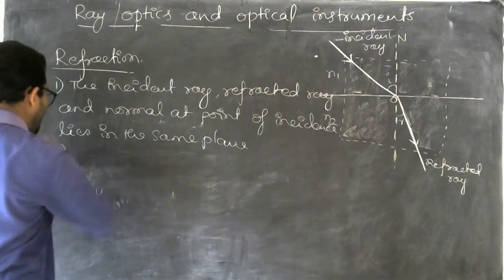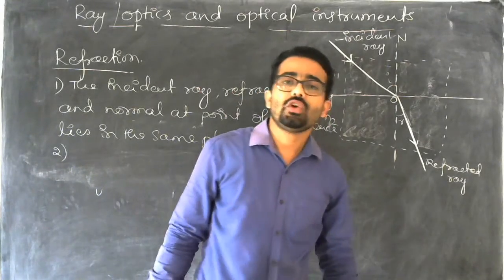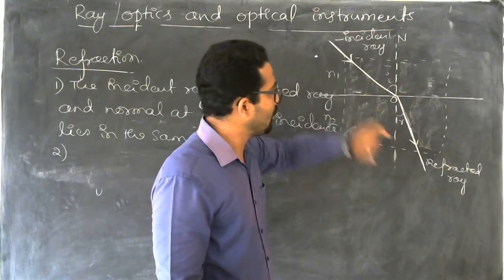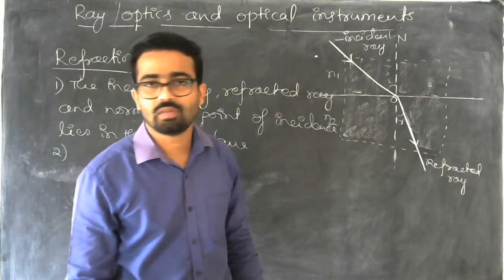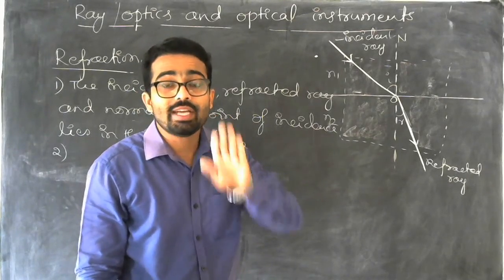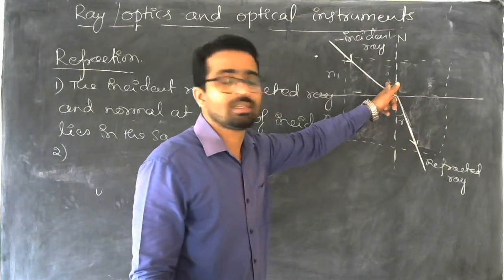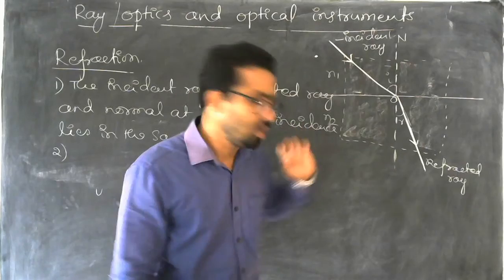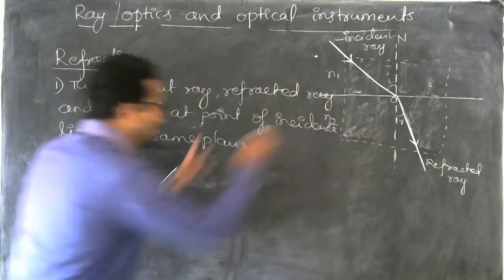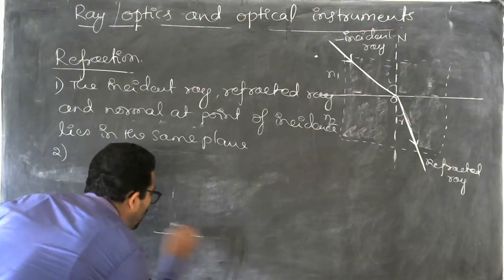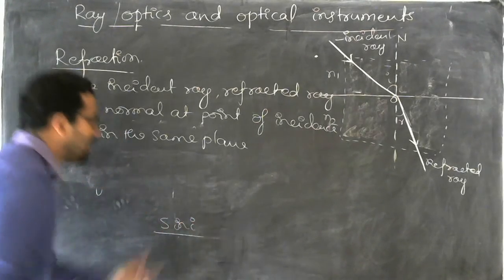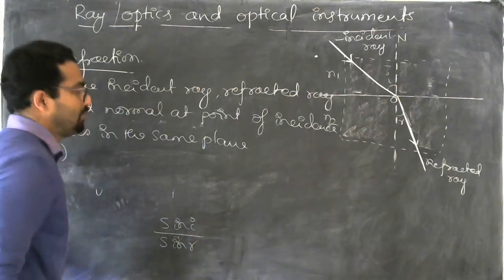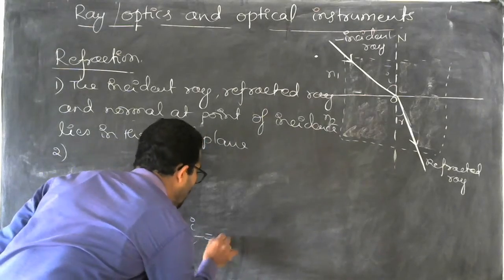So the second law states that the ratio of the sine of the angle of incidence, you know it already, this is the angle of incidence, this is the angle of refraction. So if we take the ratio of the sine of the angle of incidence to the sine of the angle of refraction, it is a constant. Let me write. According to this, what we can write is the ratio of the sine of the angle of incidence, sine of i, divided by the sine of the angle of refraction, which gives a constant.